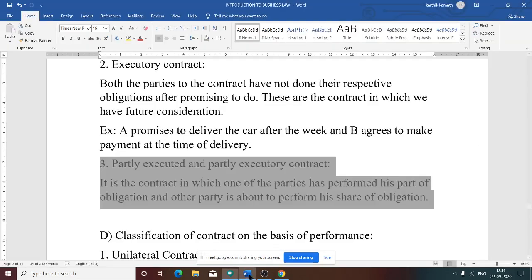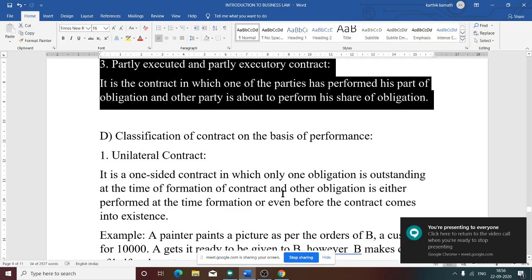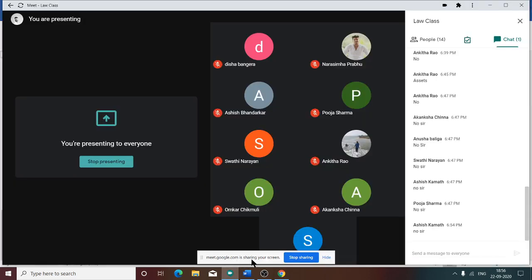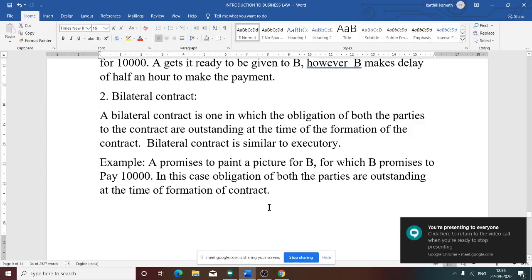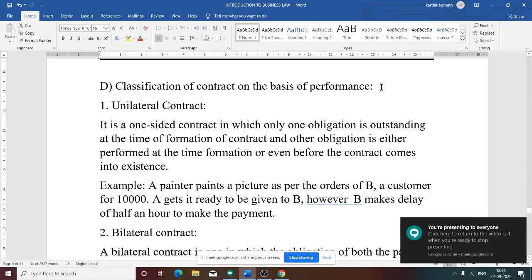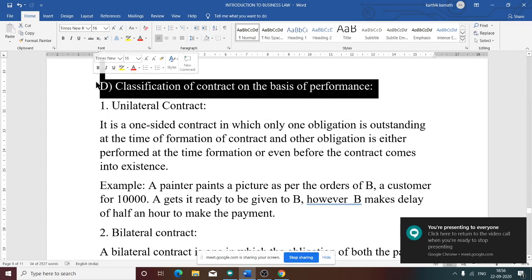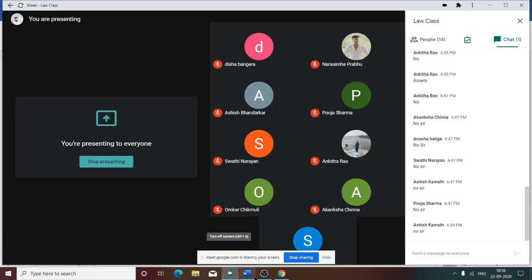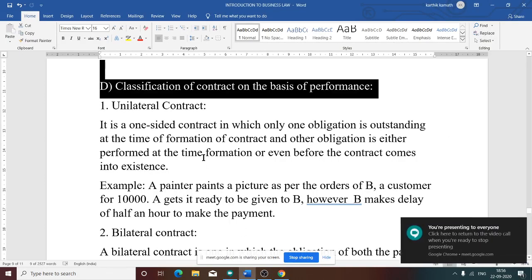So now we will move on to the classification. Now we are going to see classification on the basis of performance. So, the fourth category, classification on the basis of performance. There are two categories.